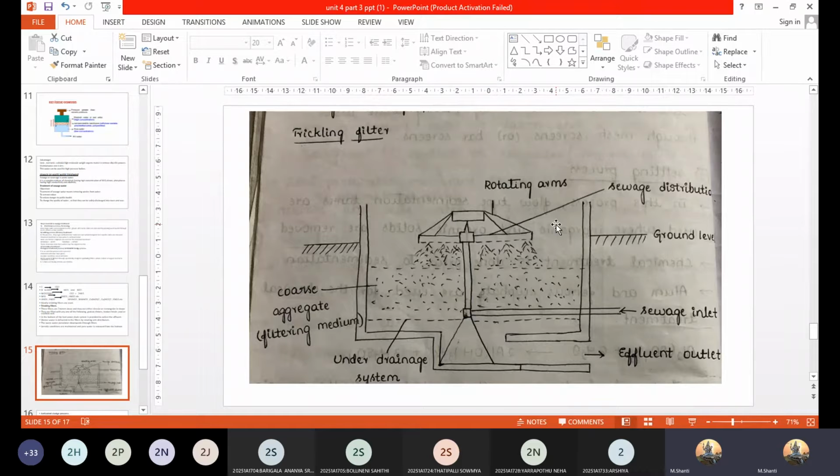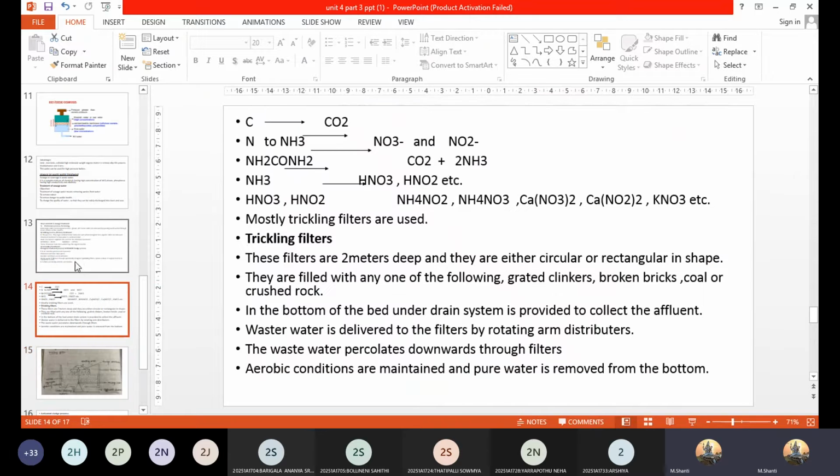Now this oxidation has to be brought about by the bacteria. If you remember, you might have studied in school science, aerobic and anaerobic bacteria. Aerobic bacteria are those which grow or are present in the aerobic conditions, that is, in the presence of air. Okay, and anaerobic bacteria exist in the absence of air. When you don't have air present in the medium, then you have the anaerobic bacteria existing in that medium. Now here, why are we preferring the aerobic conditions? The aerobic conditions are preferred because of the oxidation of the impurities, like if you see in this reaction,